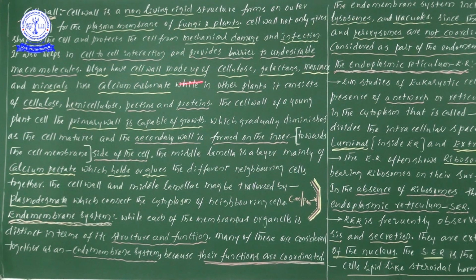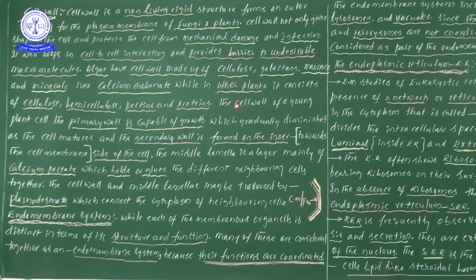Next, along with these chemicals, minerals are also present, like calcium carbonate. If you take other plants, they consist of cellulose, hemicellulose, pectin. Not only these three, different types of proteins are also present. Next, the cell wall of a young plant cell. From here onwards, these points are also important, but the importance of the concept is going to increase.